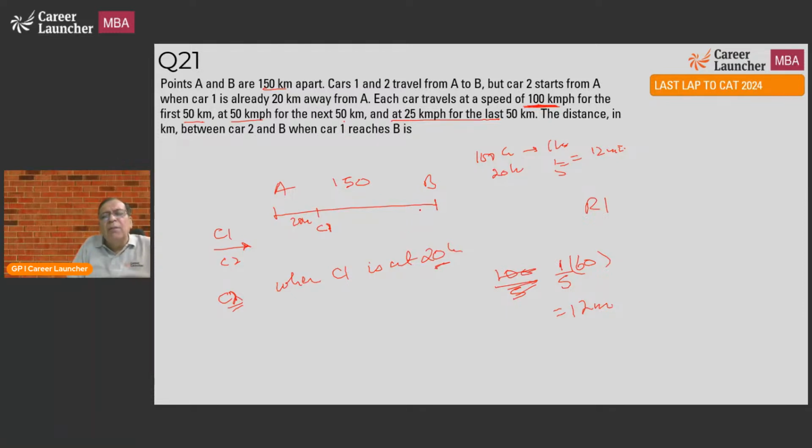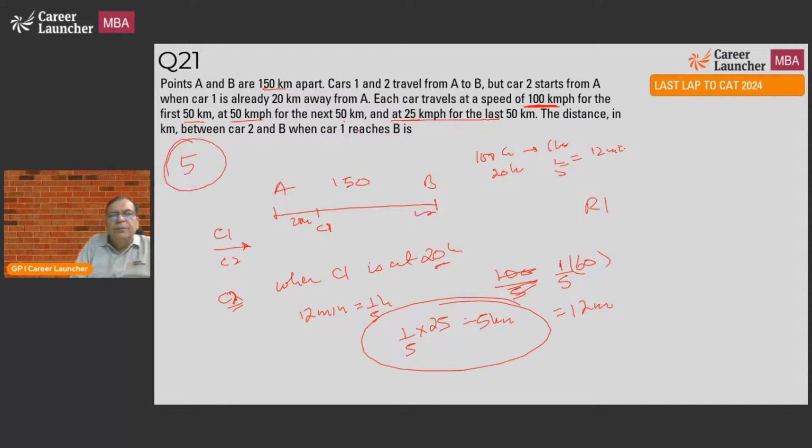If it is going to reach 12 minutes late, the last 12 minutes it will be doing at the speed of 25 kilometers per hour. So the last 12 minutes, which is 1/5 of an hour, it will be doing at the rate of 25 kilometers per hour. So 1/5 of 25 kilometers per hour is 5 kilometers. So the answer should be 5. Distance between car 2 and B: when car 1 has reached B, car 2 will be 5 kilometers before.